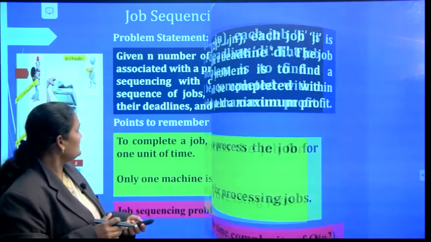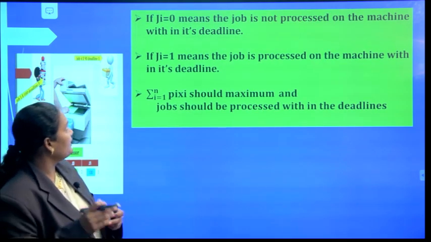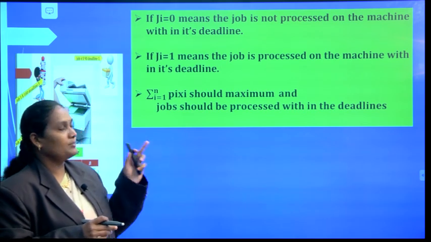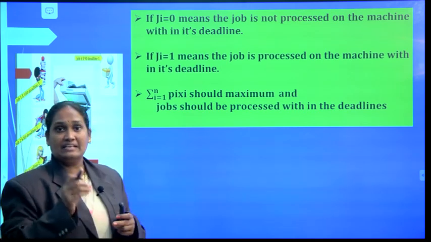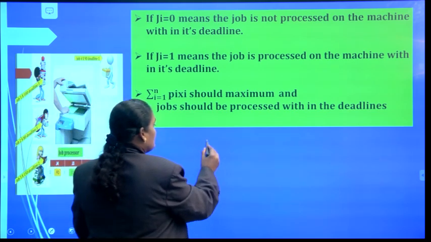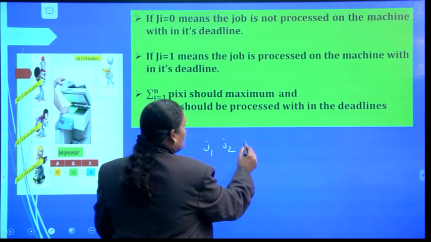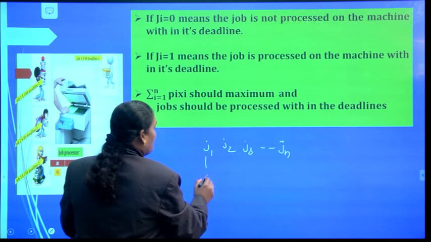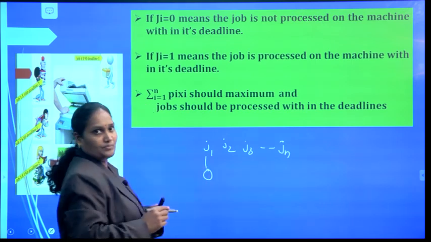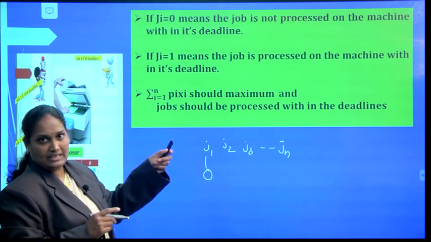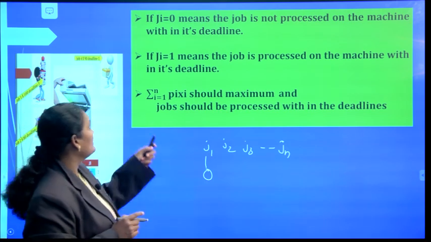Let us see here: when Ji is equal to 0, it means the job is not processed on the machine within its deadline. So if J1 is equal to 0, we are not processing that job on the machine within its deadline.